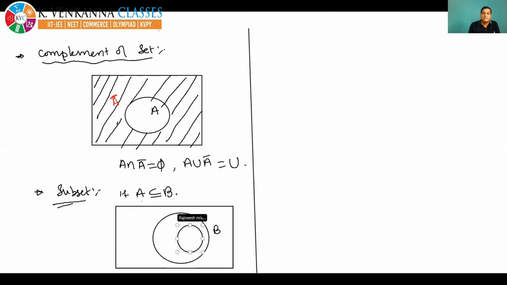Yes, nice Chaturi, very nice. This A will come inside B. Okay, so here A is a subset of B, and it will be represented in a Venn diagram like this. Now give me the answer by looking at this Venn diagram. Let's first take union. A union B will be what?